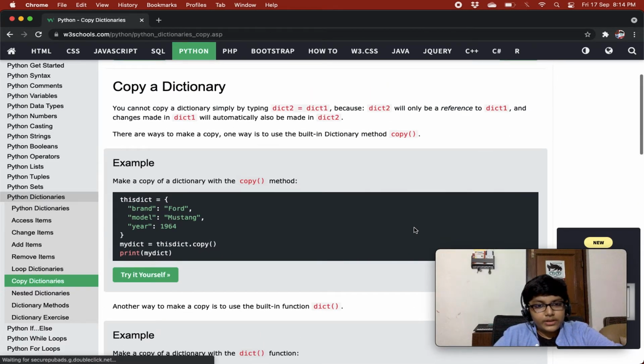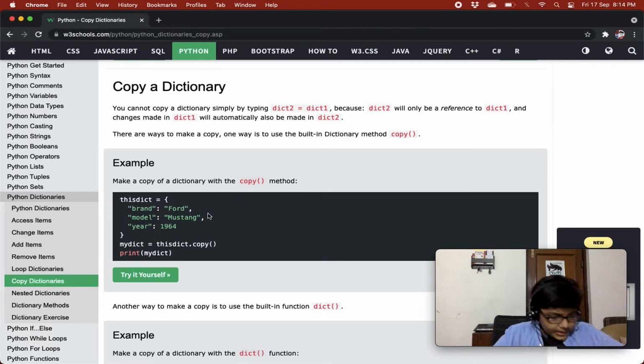Okay, so we'll read it out. There are ways to make a copy. One way is to use the built-in dictionary method copy. Make a copy of the dictionary with the copy method, right? So let me explain what we have read. If you write dict2 equals dict1, you must be thinking dict2 will be a copy of dict1. But no, it is just a reference to dict1. I'll explain what a reference is.